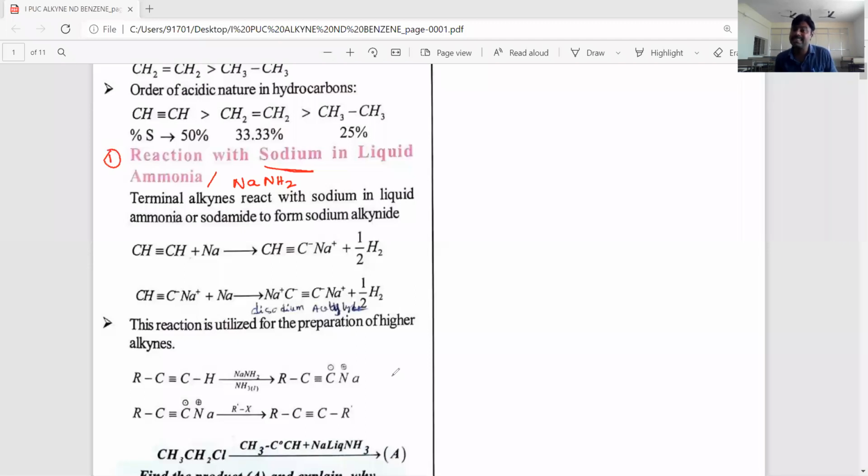It explains the acidic nature of terminal alkynes. When terminal alkynes react with sodium metal, the sodium liberates these hydrogen atoms. The hydrogen comes outside as H plus, because the carbon has a negative charge. The H plus ions come outside in the form of H2 gas, forming sodium alkanide. This is sodium acetylide.